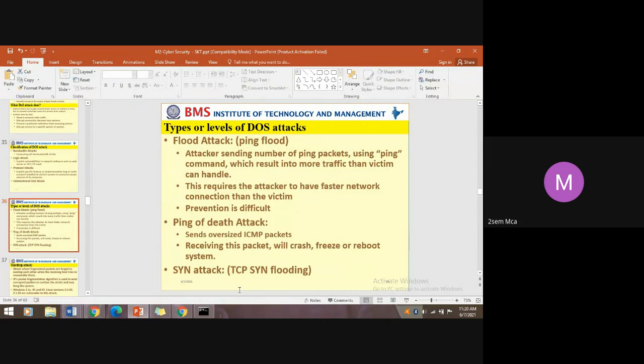These are the different types and levels of DoS attack. A flood attack keeps on sending a large number of packets to the target machine. The target machine is unable to handle all the request packets coming from the source. So in that case, all the packets go into a queue.